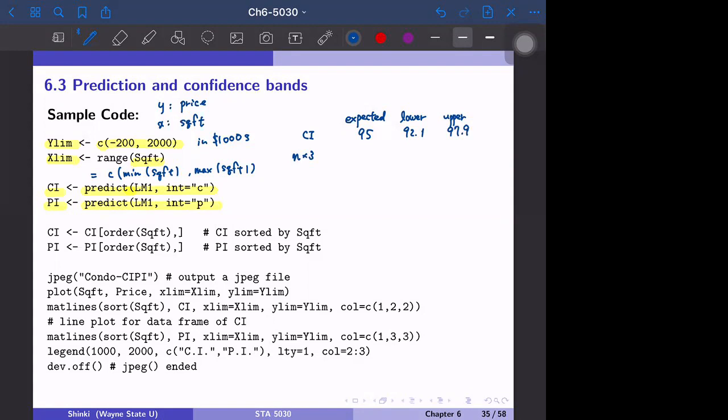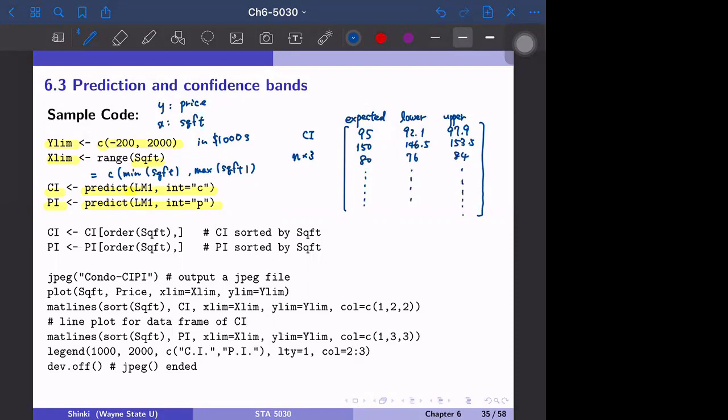Expected value is at the center. Then we have, okay, the next observation: maybe the expected value is 150, and the lower bound is maybe 146.5, and the upper bound 153.5, and so on. Okay, maybe one more point. Maybe this is 80, and this is 76, and this is 84, and so on.